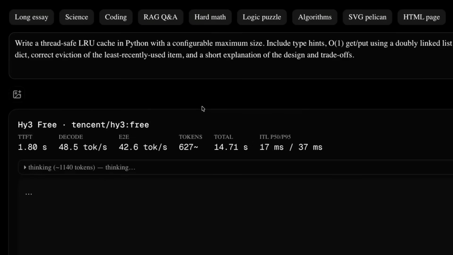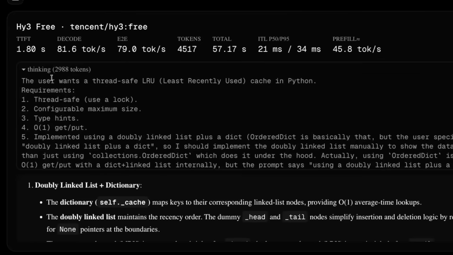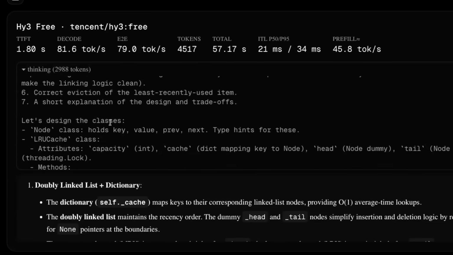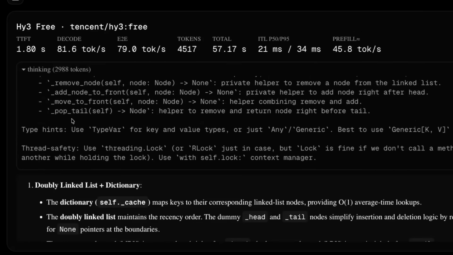Now, as far as I know, we don't actually have any sort of control over the level of long chain of thought on this model. So I haven't actually seen anything either where we can set the thinking to be off or on with this. But for me, it definitely has very long chain of thought for the thinking. That chain of thought seems to be very high quality, which is really nice to see. And I would say it's probably even better quality than a lot of the other open models out there.